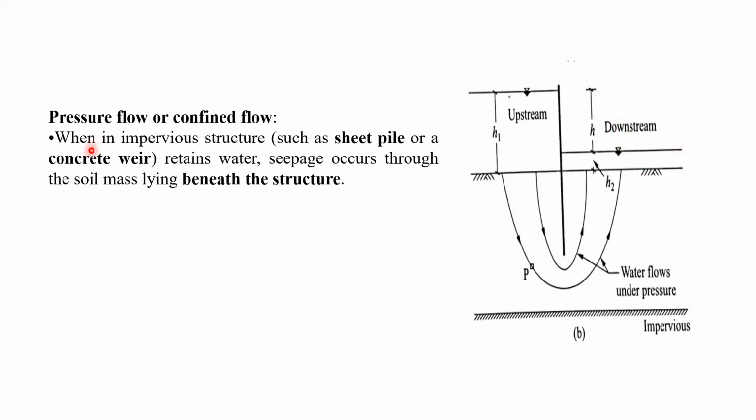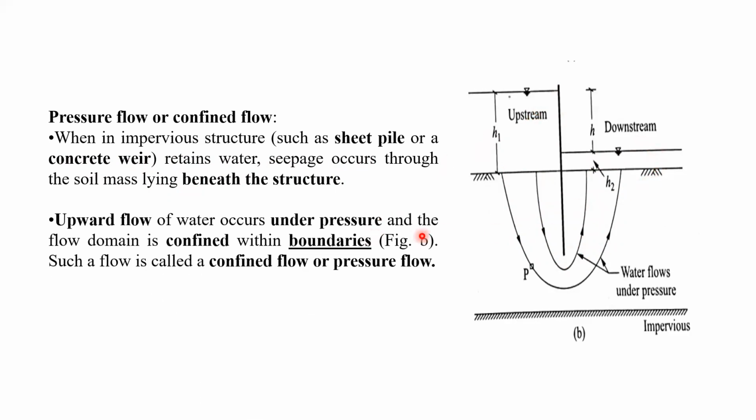Okay. So it is also written there, where in an impervious structure such as a sheet pile or a concrete weir, this is the impervious structure, retained water seepage occurs through the soil mass lying beneath the structures. So from this side, water seeks its own level, because here it is not an impervious layer. So water will try to move from this side to that side, right? Downstream side. So this is called unconfined flow. This is called a confined flow or pressure flow.